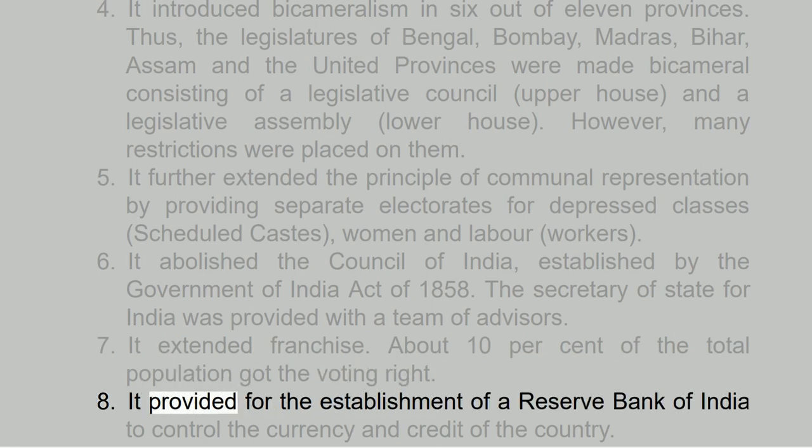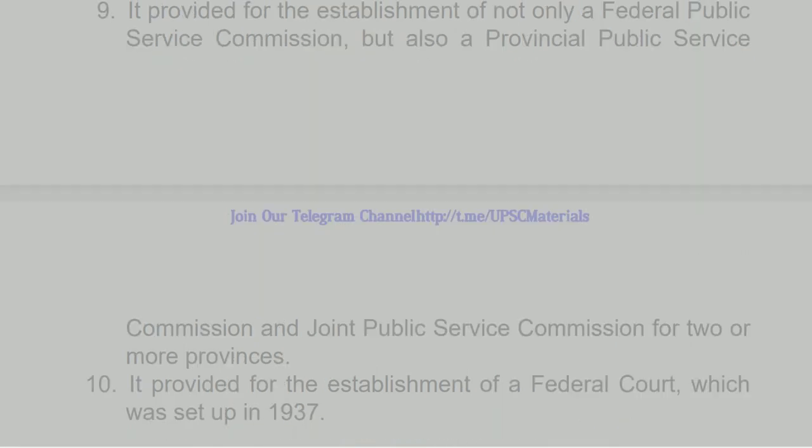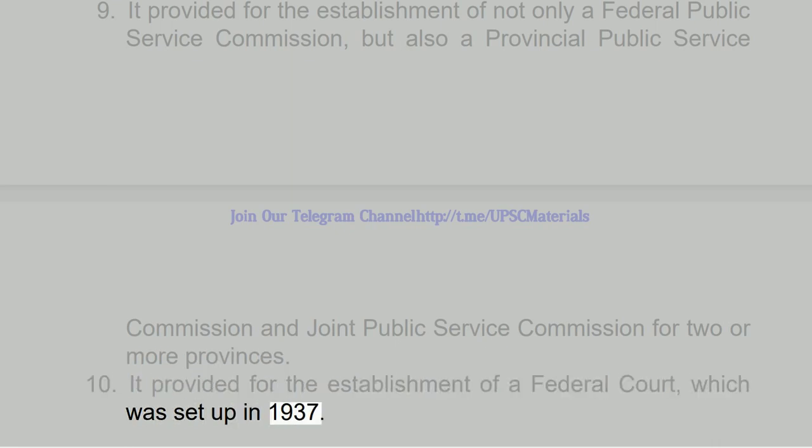8. It provided for the establishment of a Reserve Bank of India to control the currency and credit of the country. 9. It provided for the establishment of not only a Federal Public Service Commission, but also a Provincial Public Service Commission and Joint Public Service Commission for 2 or more provinces. 10. It provided for the establishment of a Federal Court, which was set up in 1937.